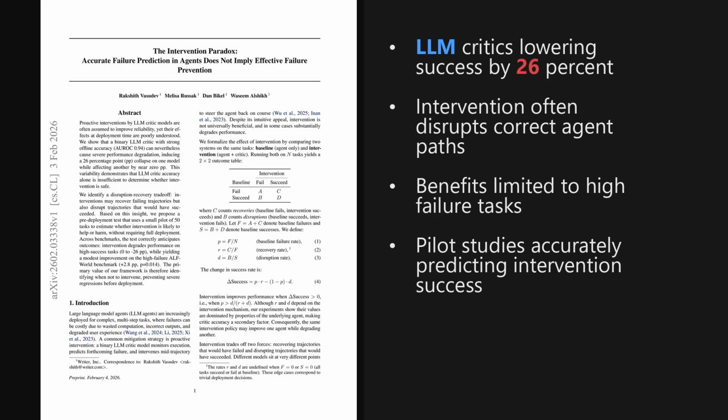Today we're looking at a paper from the Hugging Face trending list, published on February 3rd, 2026, about 4 days ago. It demonstrates a surprising paradox where a binary large language model critic with strong offline accuracy, specifically an AUROC of 0.94, can actually cause a severe 26 percentage point collapse in performance during deployment. The paper is titled, "Accurate failure prediction in agents does not imply effective failure prevention." And as we'll see later, the proposed framework for testing these interventions could save developers a lot of wasted compute.